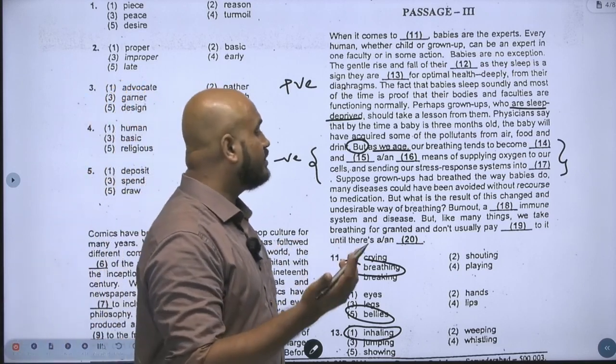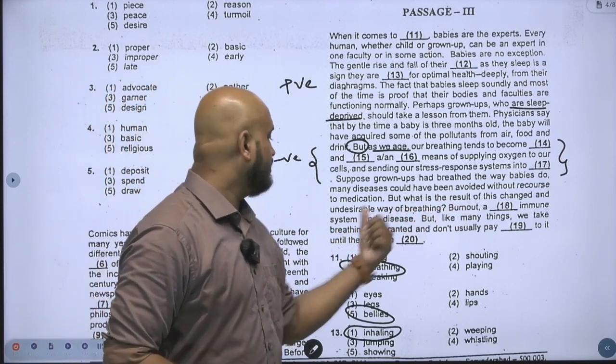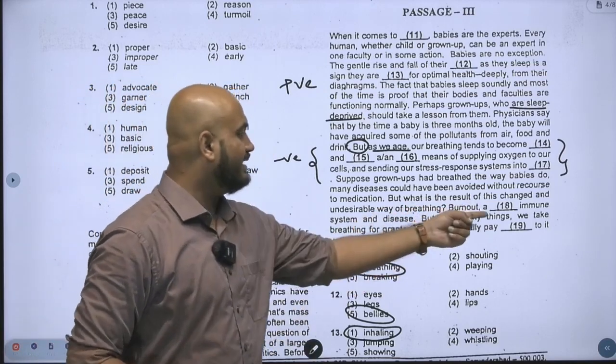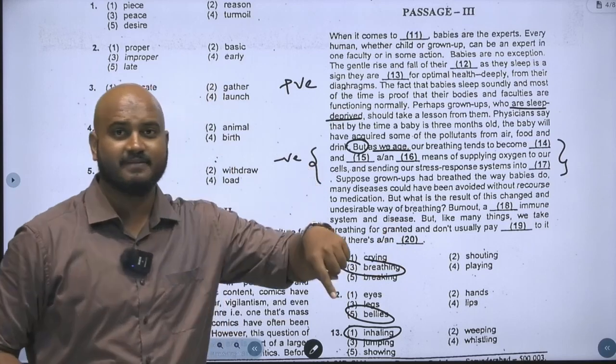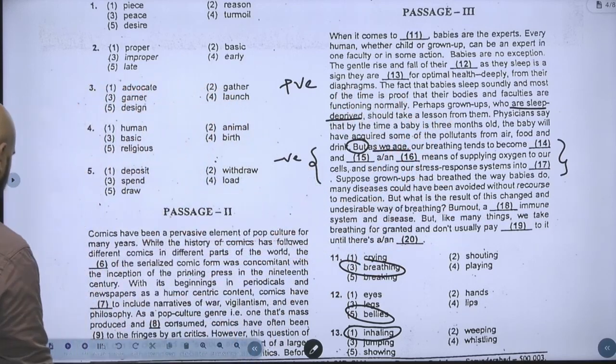But what is the result of this changed and undesirable way of breathing? Burnout, a dash immune system and disease. See, a dash immune system and disease. See, again negative. So in the blank, which word should come? A negative word should come. What type of immune system happens with burnout?